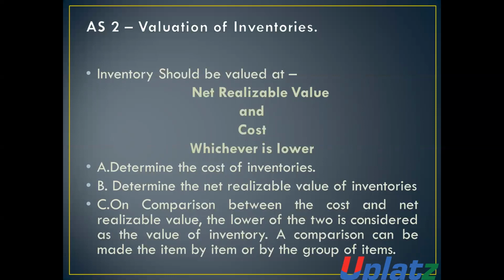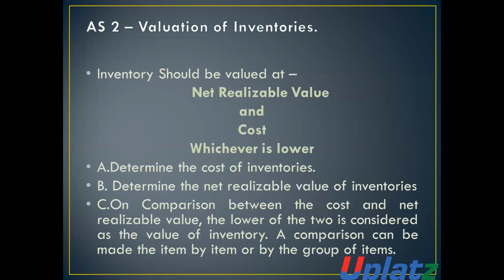For the valuation, we will first determine the cost of inventory. Number 2, determine the net realizable value of the inventory. Then we will compare the cost and net realizable value, and the lower of the two is considered as the value of inventory. The comparison can be made item by item or by group.